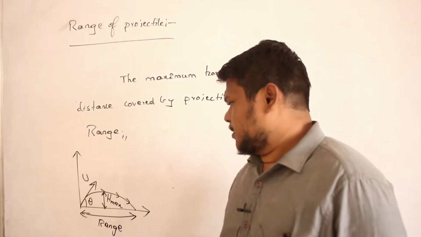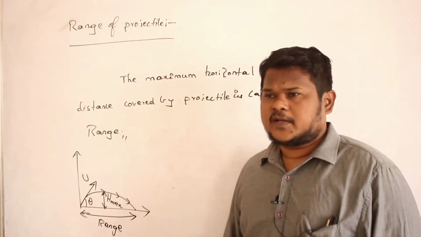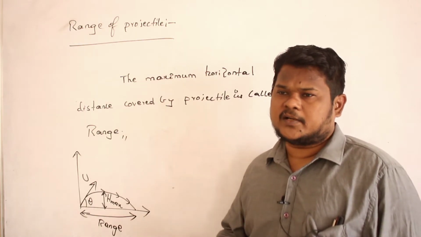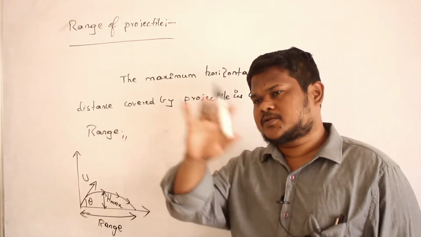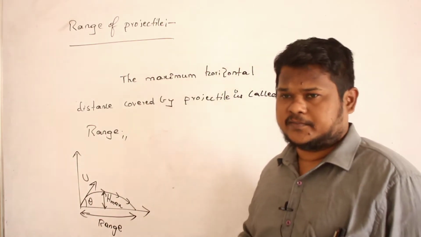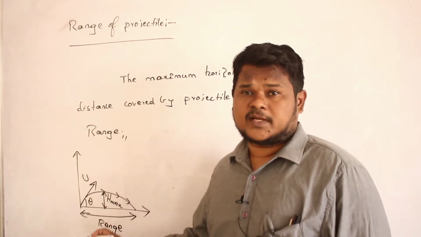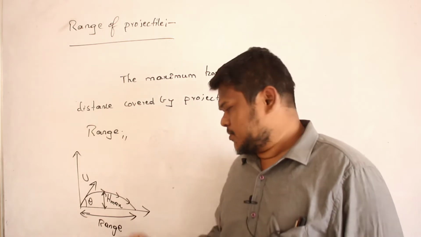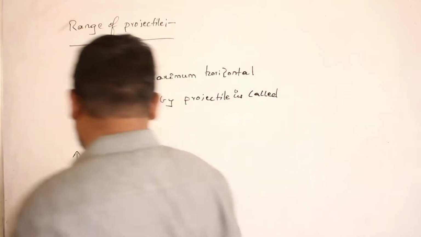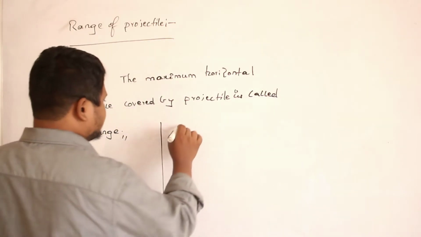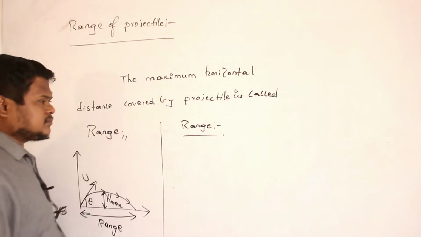Okay. Now the question is, how can I calculate range of this projectile? So we have calculated equations for time of flight, no? What is time of flight? The total time for which the body remains in air, that is called time of flight. Then we have calculated the equation for h max also, maximum height reached by the projectile. Similarly, now I want to calculate range of the projectile. Now anybody, can you say, how can I calculate range of the projectile? Can you say, anybody?